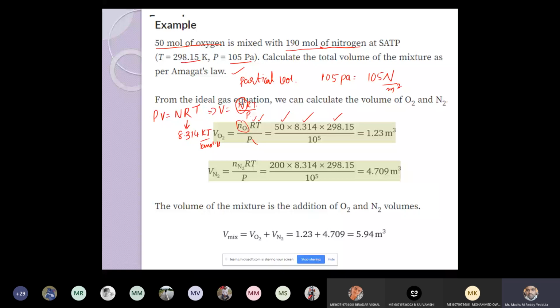If you substitute, you will get the partial volume of the oxygen, and in the same way you will get the partial volume of the nitrogen. Once you know the partial volumes of the components, you get the mixture volume by adding these two, the volume of the oxygen plus the volume of the nitrogen. Is it clear?